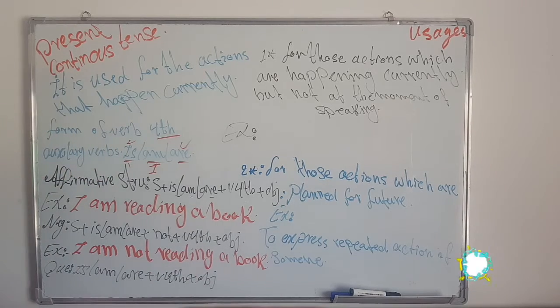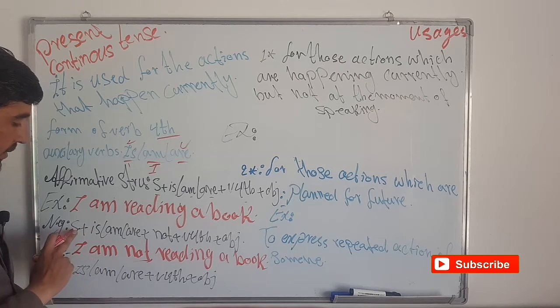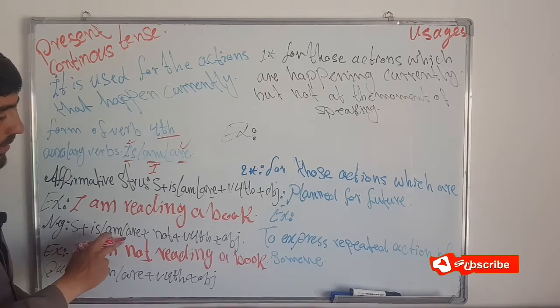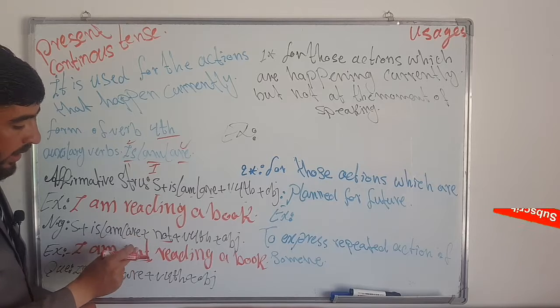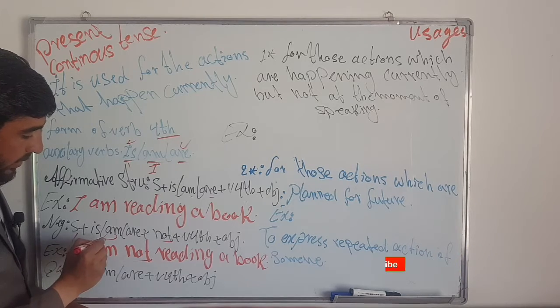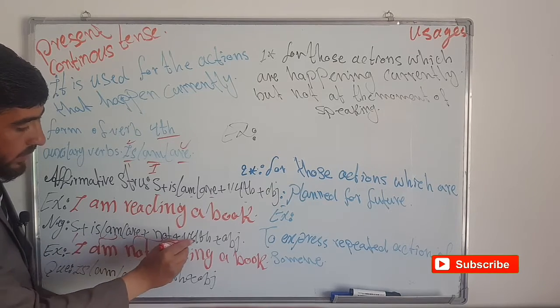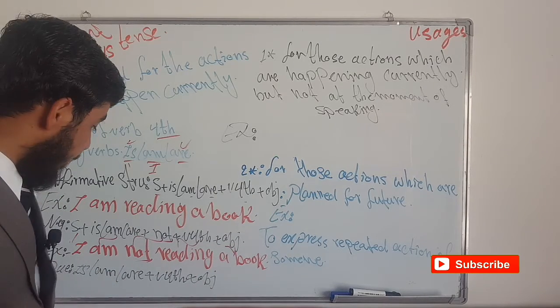I am not reading a book. Just not is added, as I wrote in the structure as well: subject plus is, am, are, and not. We have to bring not after is, am, are. It's the subject, it's the am from is, am, are, and it's not, it's verb fourth form, and it's object, right?